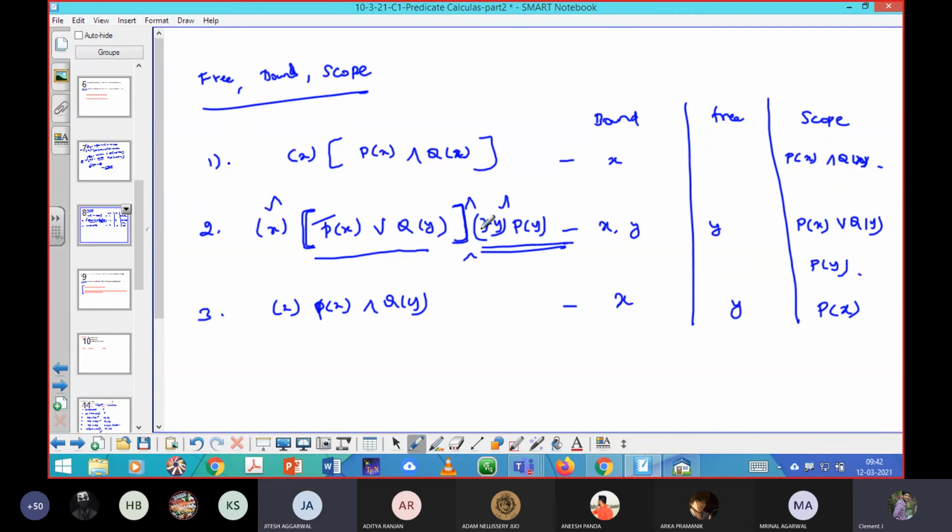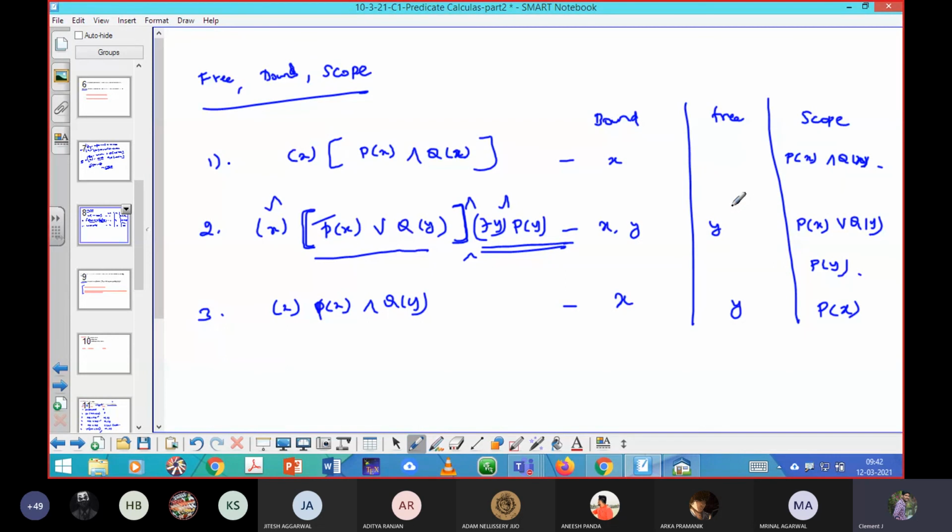Sir, one thing is not understandable. Why, if P of y is the scope function, is it free? Actually, I have already answered that. See here, for this respective scope there is a bound variable x, and at the same time for the same scope there is also a free variable.